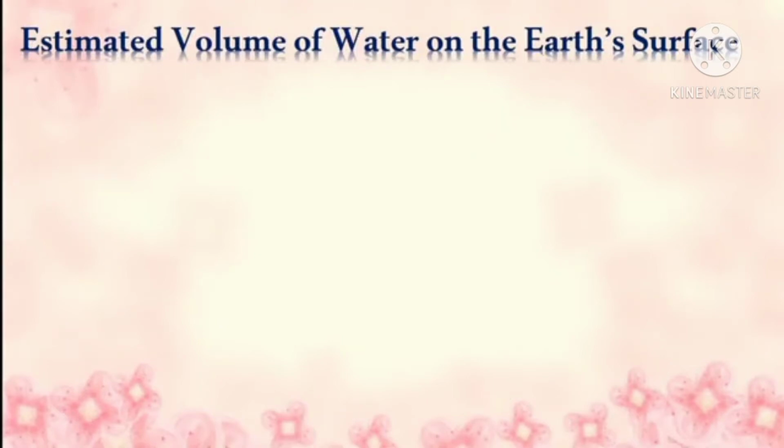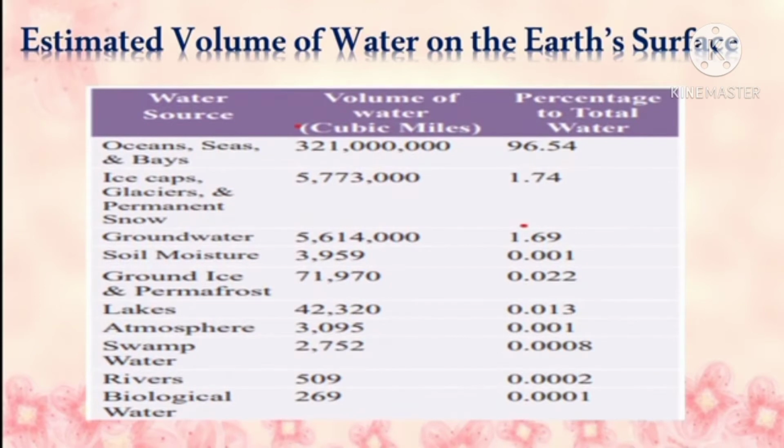Now let us see the estimated volume of water on the Earth's surface. This tabular column is provided in your textbook. You can take a look at it. First, they have given oceans, seas, and bays, ice caps, glaciers, and snow, groundwater, soil moisture, ground ice and lakes, atmosphere, swamp waters, rivers, biological water. Then the volume of waters, percentage of total waters.